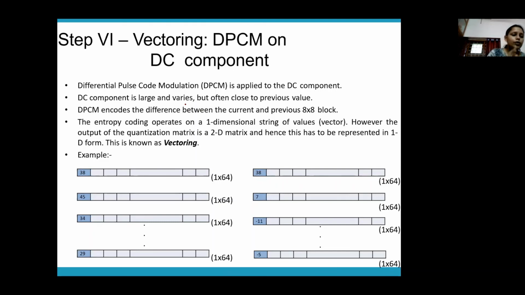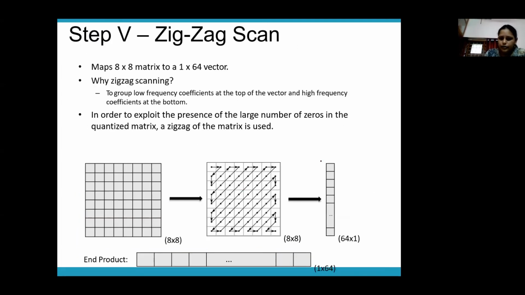Vectoring is normally done only on the DC component. It's not done on the AC components. So what is meant by vectoring? After zigzag scanning, you get a matrix like this, right? You get all the zeros together. Your end product after run length encoding will be a matrix like this, right?